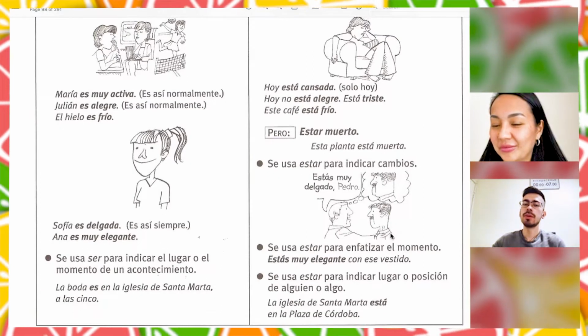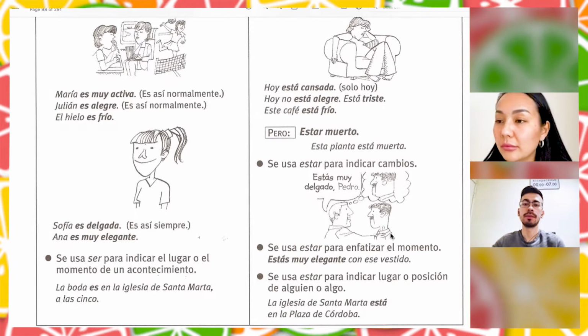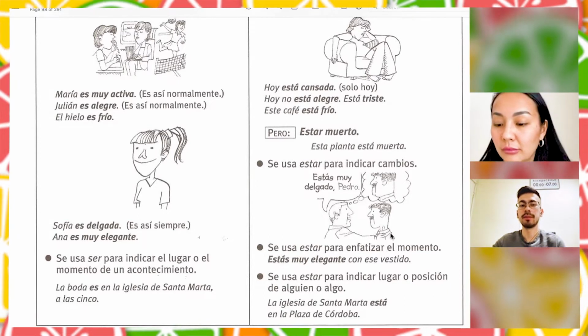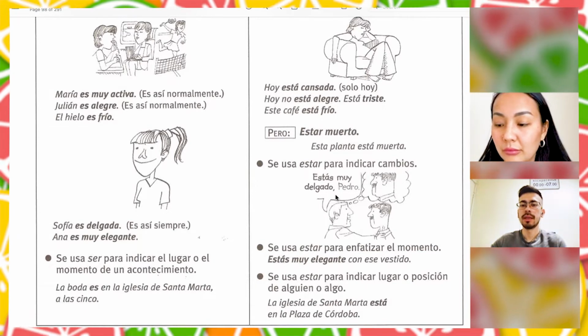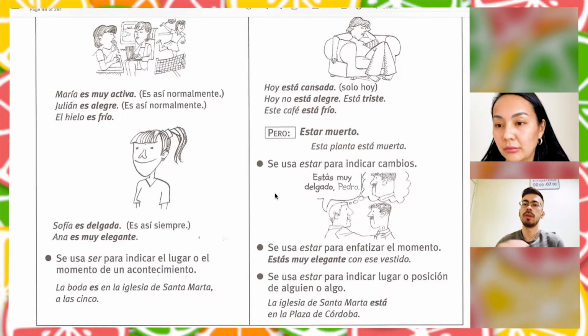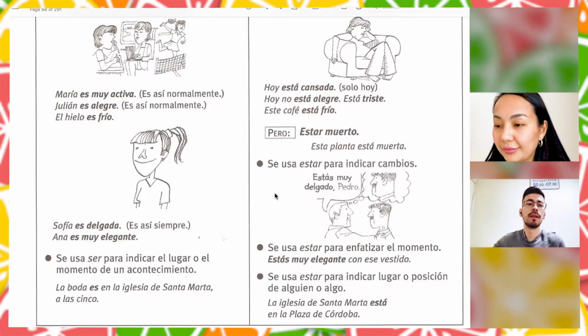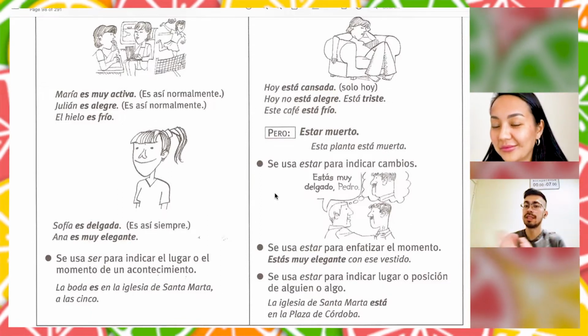Okay. So we also use the verb estar to indicate any change, right? Por ejemplo, estás muy delgado, Pedro. So as we can see here, you are very thin, Pedro. So we notice that he changed. We remember that he was fat, right? So we notice that change.